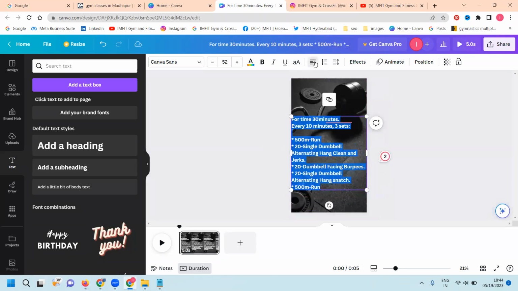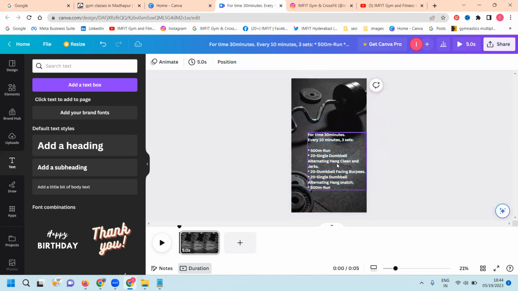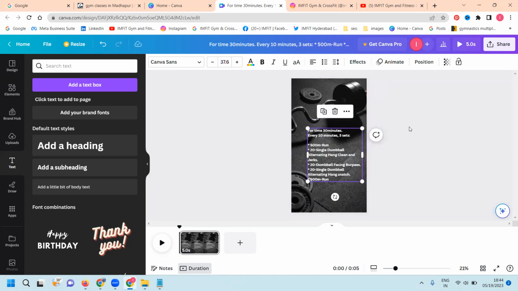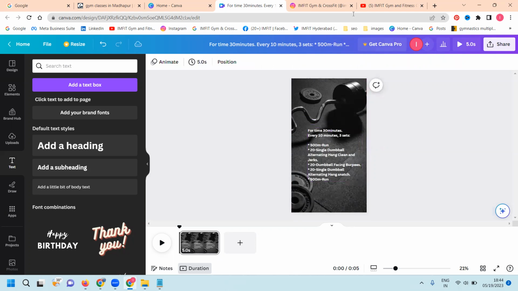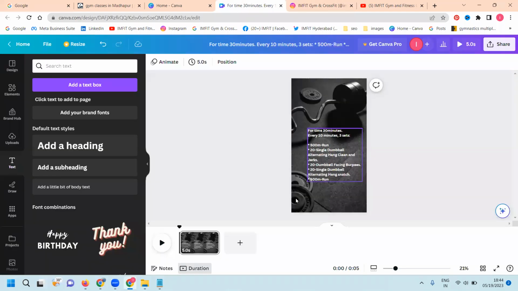Whatever selection you've done, select the alignment. After alignment, place the text in the middle of the content. Why in the middle? So the user can easily see it and we can show it to the customers. That is how we add it. After this, add your logo.